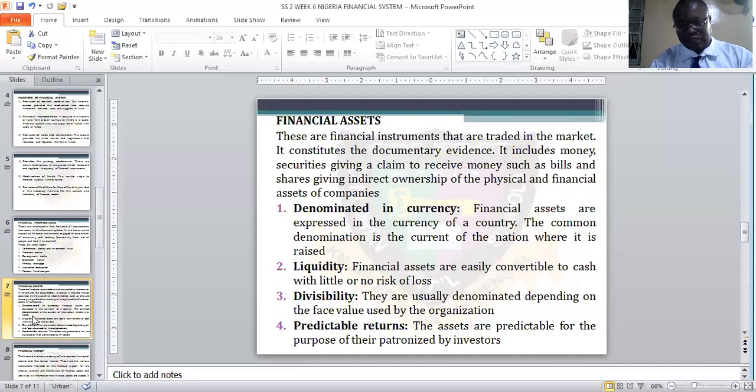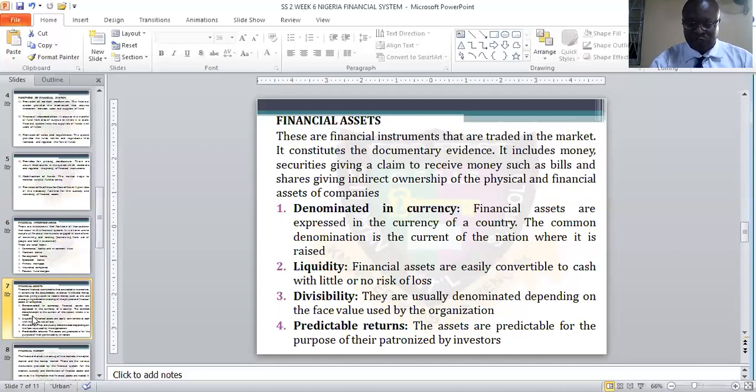So under this financial asset, we have denominated in currency. Financial assets are expressed in the currency of the country. Like in this country, Nigeria, we recognize Naira as our currency. The common denomination is the currency of the nation where it is raised. So if they raise a currency here, the currency of this country is Naira, and let me say kobo.